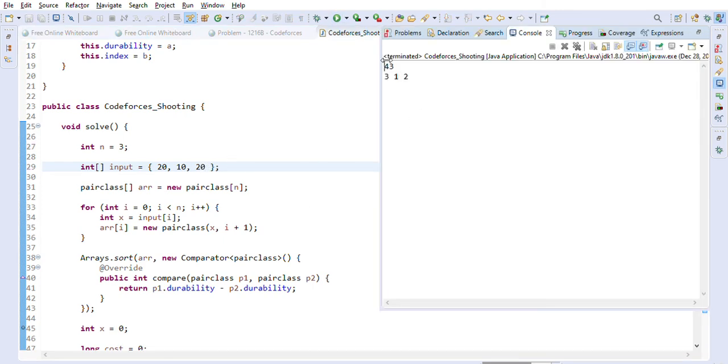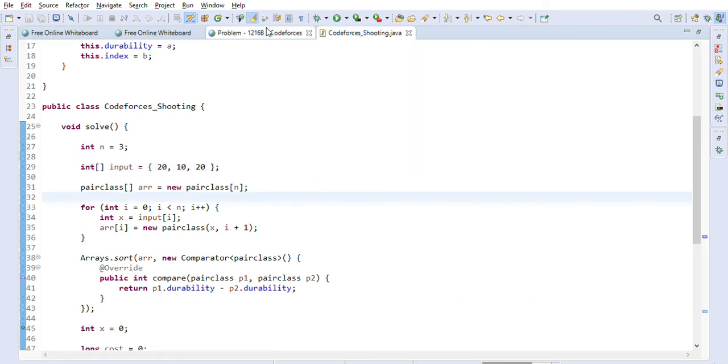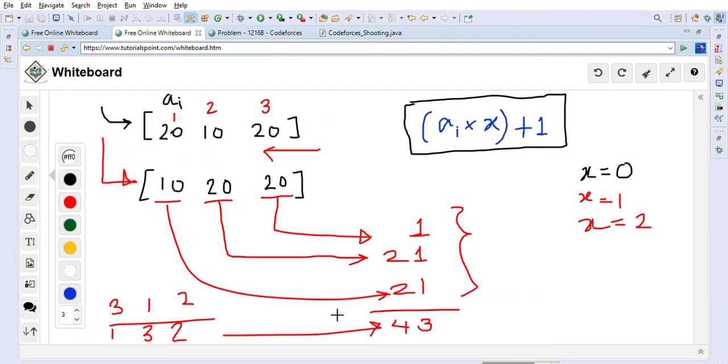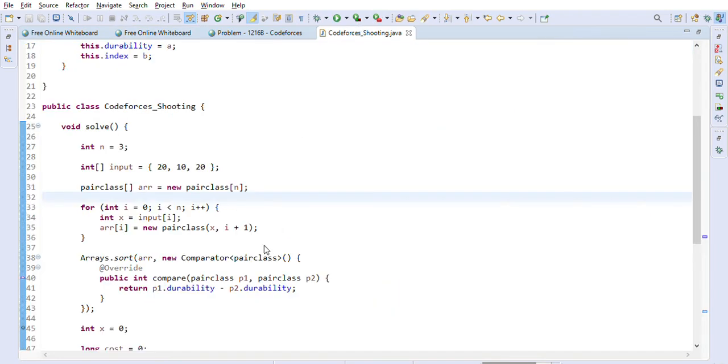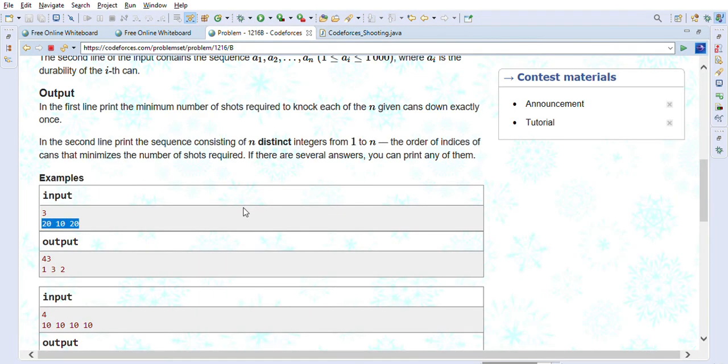Now it is giving us 43 and 312, right? So 43 we are getting, so we are getting the correct 43 here, and 312 we are getting 312, right? So 132 is also valid, 312 is also valid, because both are 20, 20, right? 3 is also 20, 1 is also 20, so they can be used interchangeably in this case, right? So this is the way we can solve the Codeforces problem shooting.